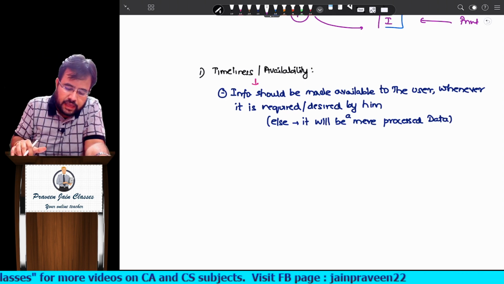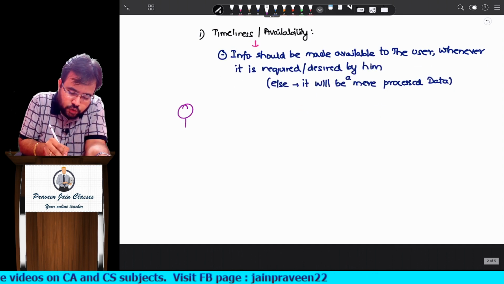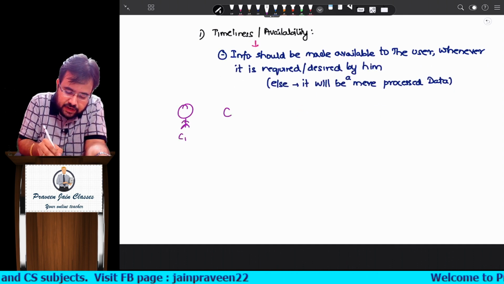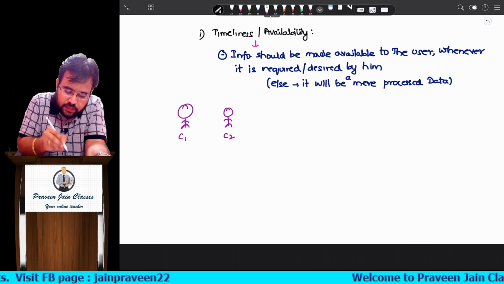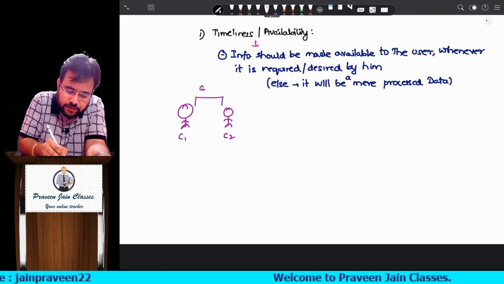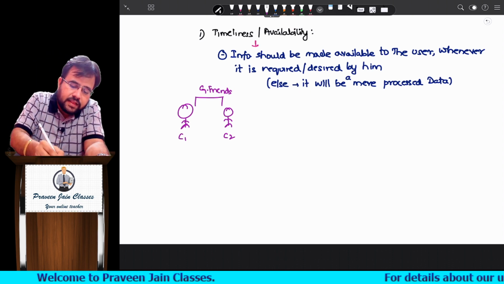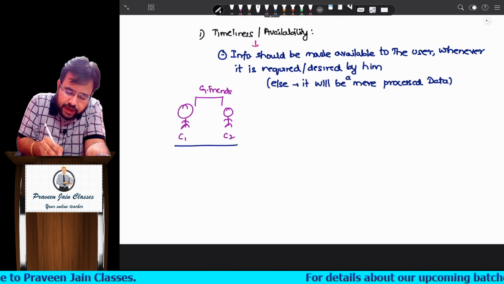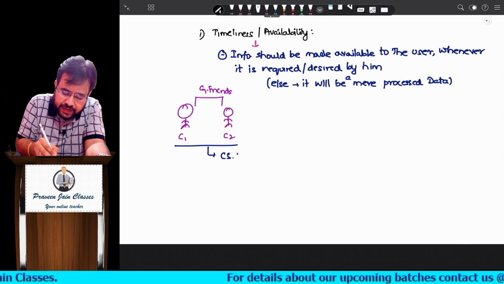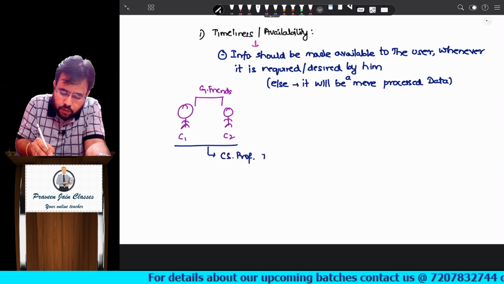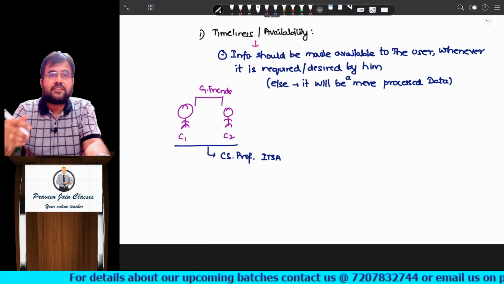Example. Now imagine Chintu number 1 and Chintu number 2. They both are very good friends. Good friends, I said, not girlfriends. Imagine they both are writing the CS Professional ITSA paper. They have both taken classes from me only.